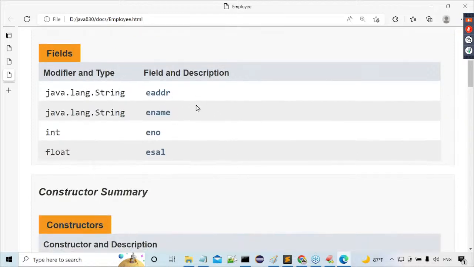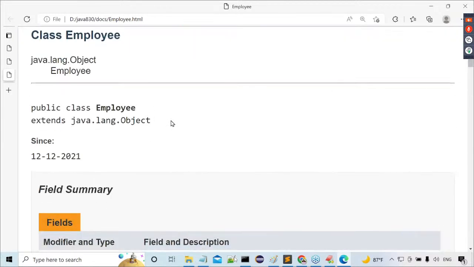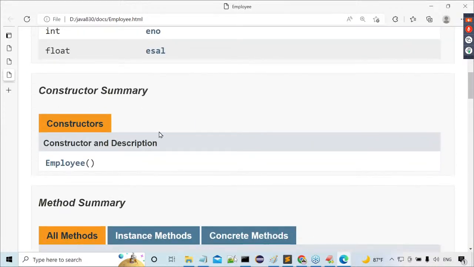That means I specified some description with a single line comment. Is that single line comment included inside the documentation? Tell me, are single line comments available or not available here? Not available. Only the date we are getting. Let me check it later. That's okay, fine. Next one is constructors, I have not specified that.